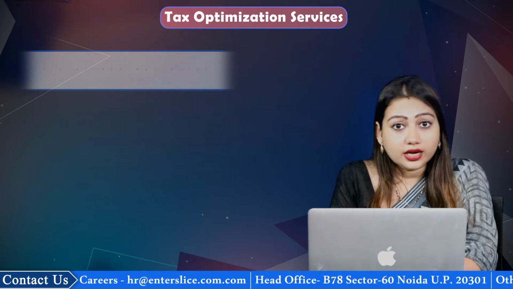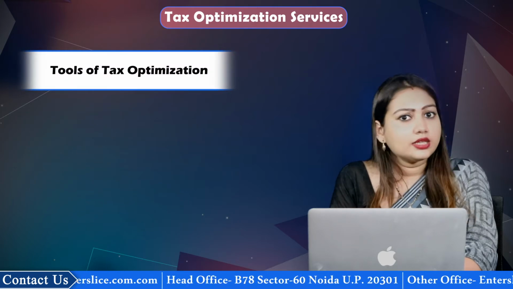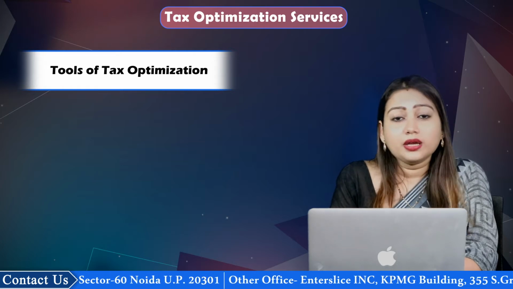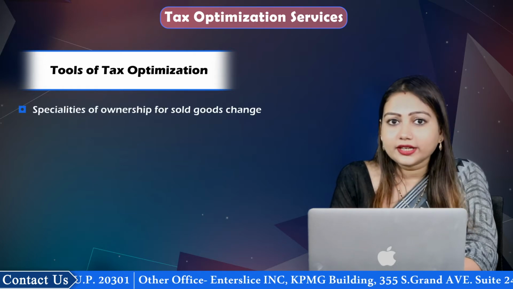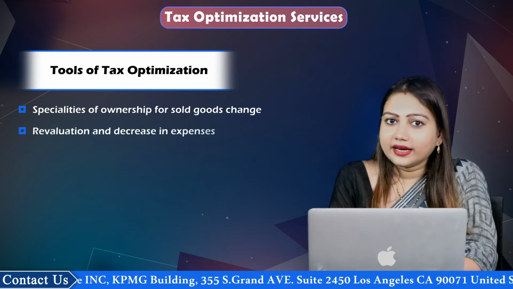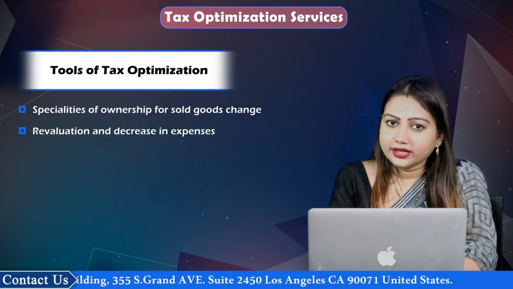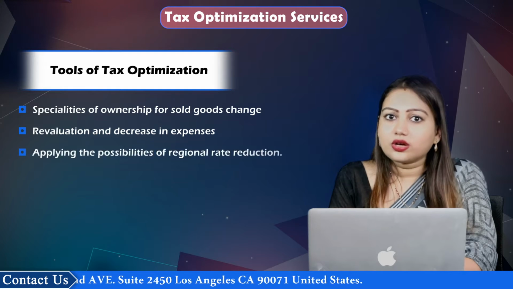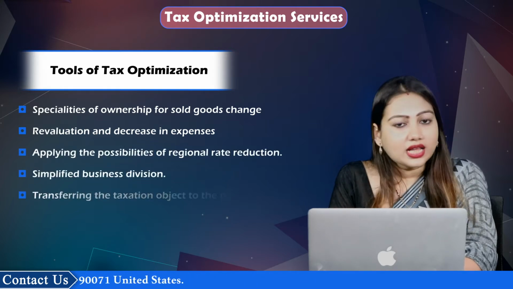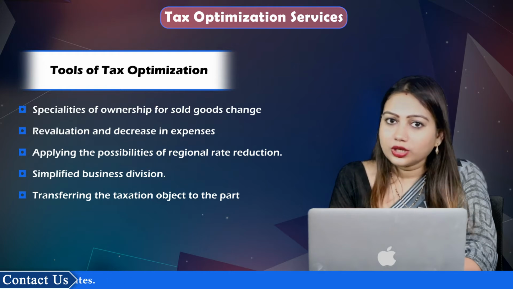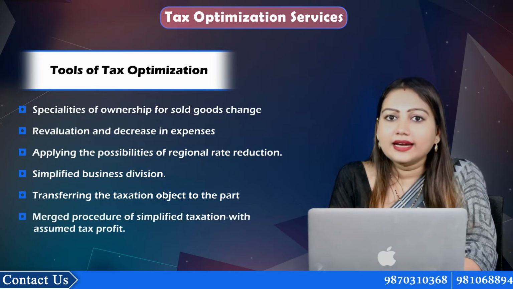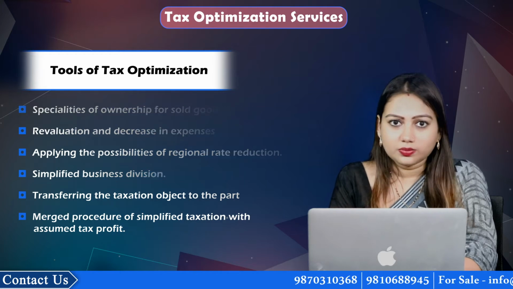So, what are the ways and tools of tax optimization? Some of the legal methods for the purpose of tax optimization can be elaborated, such as specialities of ownership for sold goods exchange, revaluation and decrease in expenses on extra items, applying the possibilities of regional rate reduction, simplified business division, transferring the taxation object to the part income expenses, the merged procedure of simplified taxation with assumed taxed profit.